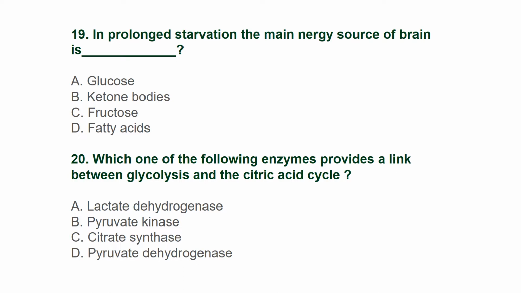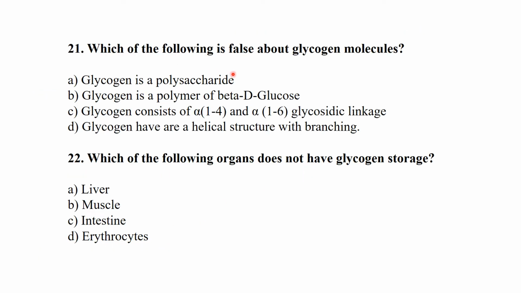In prolonged starvation, the main energy source of the brain is ketone bodies. Which one of the following enzymes provides a link between glycolysis and the citric acid cycle? It is pyruvate dehydrogenase. Which of the following is false about the glycogen molecule? It is false: glycogen is a polymer of beta D-glucose. No, it is alpha D-glucose. Which of the following organs does not have glycogen storage? So erythrocytes have no glycogen storage capacity.